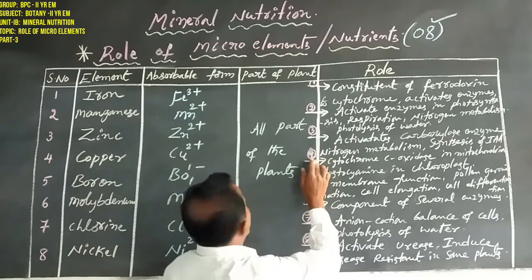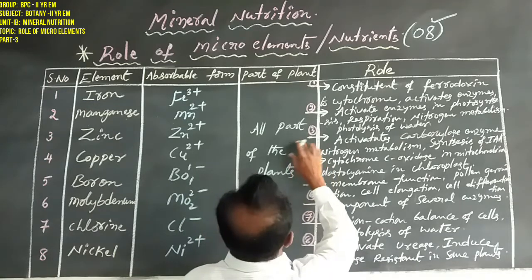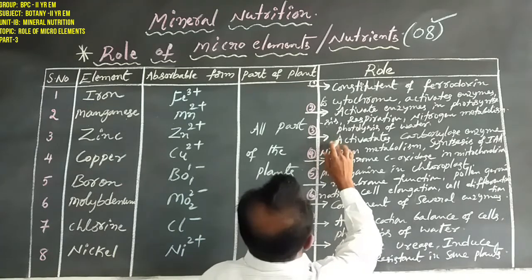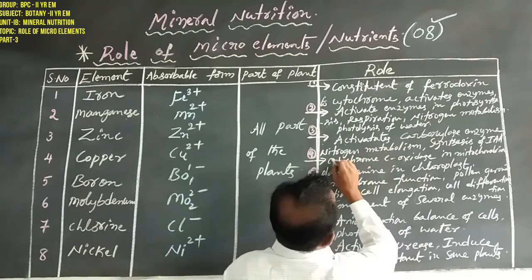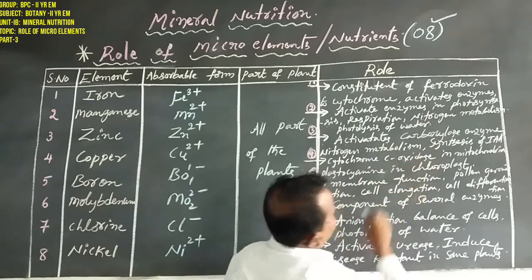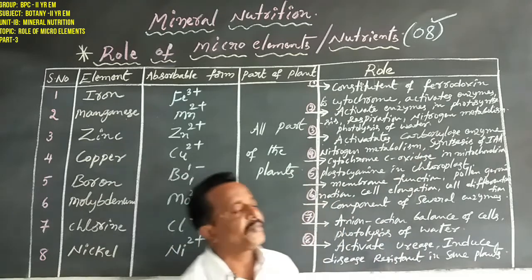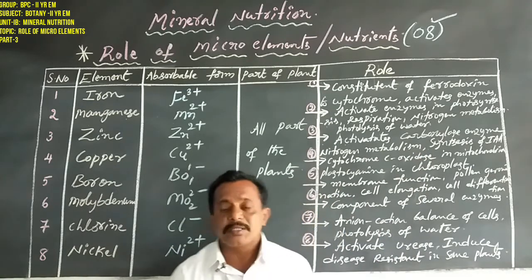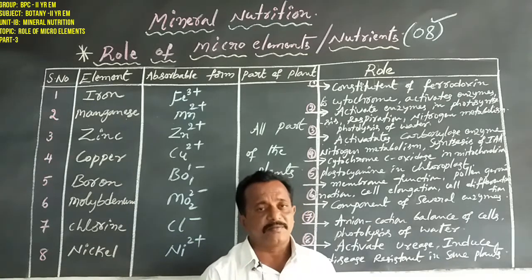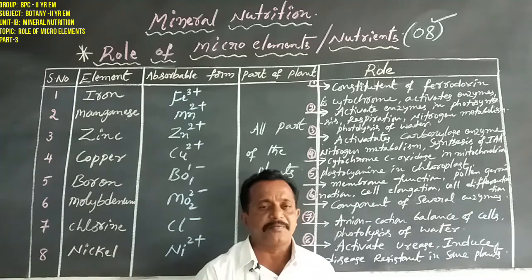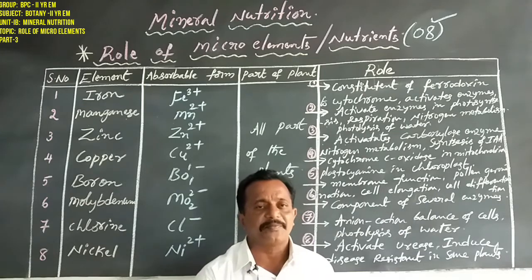So what is the role of zinc? The main roles are activating carboxylase enzymes, nitrogen metabolism and synthesis of IAA. Zinc activates carboxylase enzymes such as the Rubisco enzyme and the PEP enzyme.